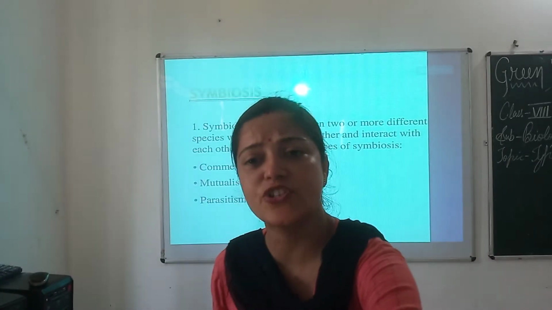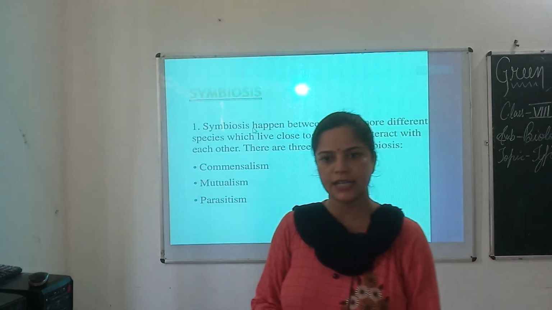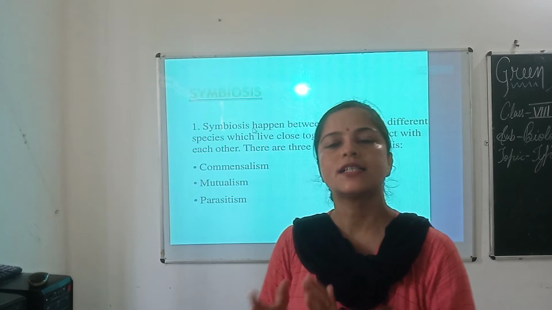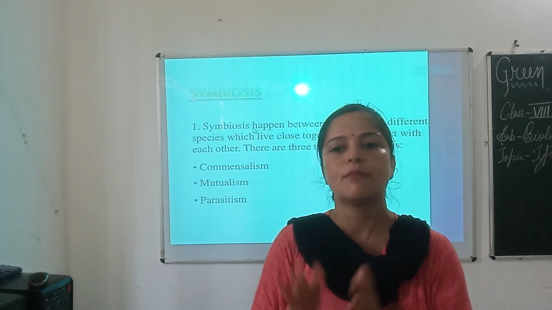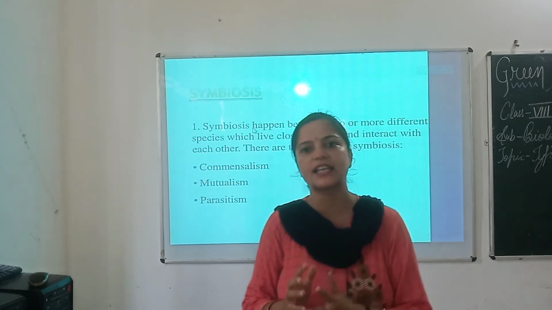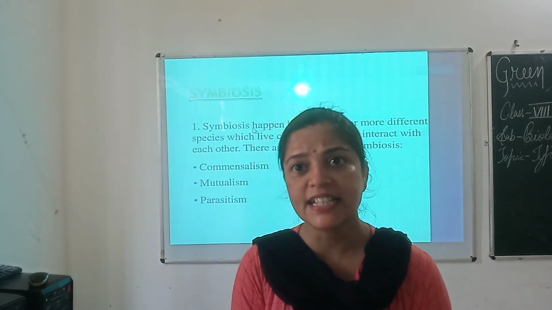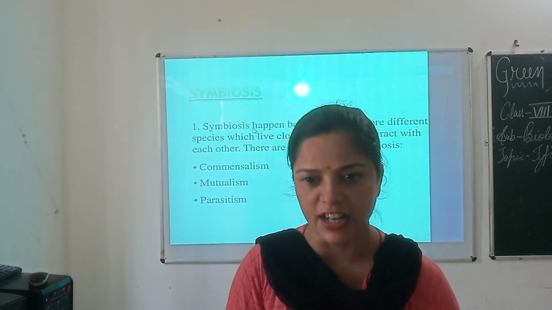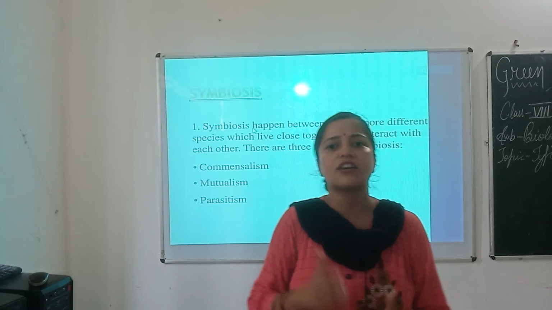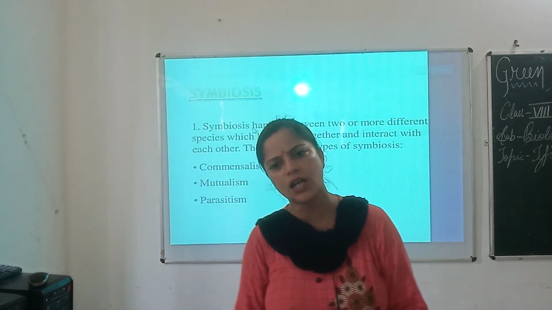Symbiosis is a relationship between two organisms in which both organisms get mutual benefit. For example, lichen consists of alga and fungus. The alga provides food to the fungus and the fungus provides protection, water and minerals to the alga.